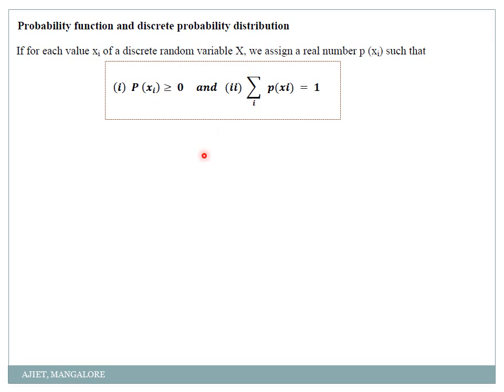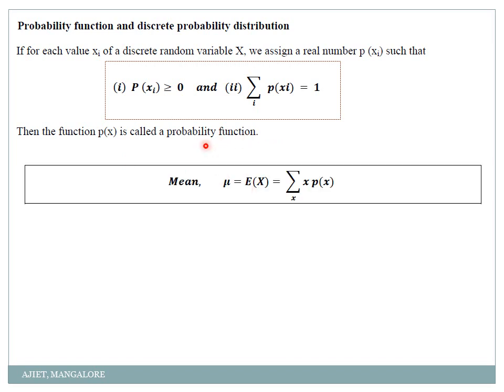Okay, now how will you find the mean and variance of the discrete probability function? See, all these formulas you make a note, then only it will be easy for you to solve any problems whatever they give. So p of x is called the probability function. Now the mean of this discrete probability distribution is given by mu is equal to expectation of x.